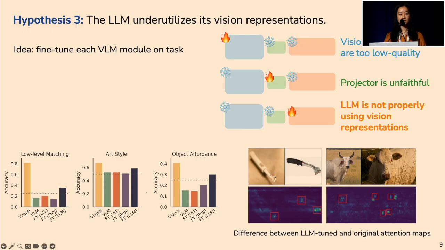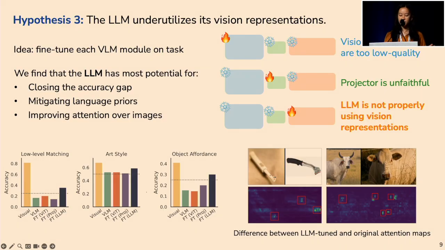And we get two sets of results. On the left, benchmarking on the same tasks as before shows us that the LLM-tuned module gives us the largest improvements over random chance. And on the right, I visualized a couple of attention maps where we took the LLM-tuned attention maps and subtracted out the original ones. So this tells us that given lots and lots of examples on these correspondence tasks, the LLM has learned to allocate more attention to the visual prompts in the image. And this is really exciting because to do these correspondence tasks, you need to be able to find and attend to the visual prompts and the little multiple choice labels before you can even begin to answer the problem.